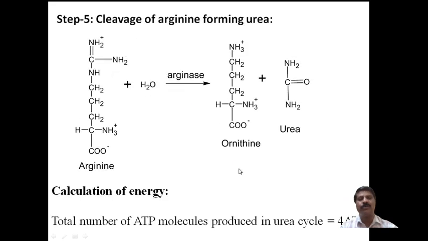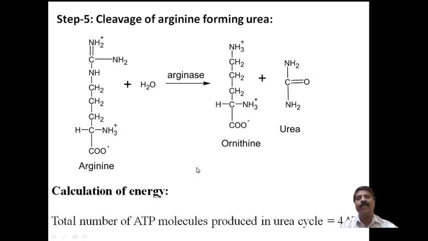The fifth step is the conversion of arginine into urea. How is it converted into urea? It undergoes hydrolysis by arginase. The breakdown takes place here to form urea, and ornithine is separated. Ornithine remains in the cytoplasm, and urea is another product, a highly nitrogen-containing compound.